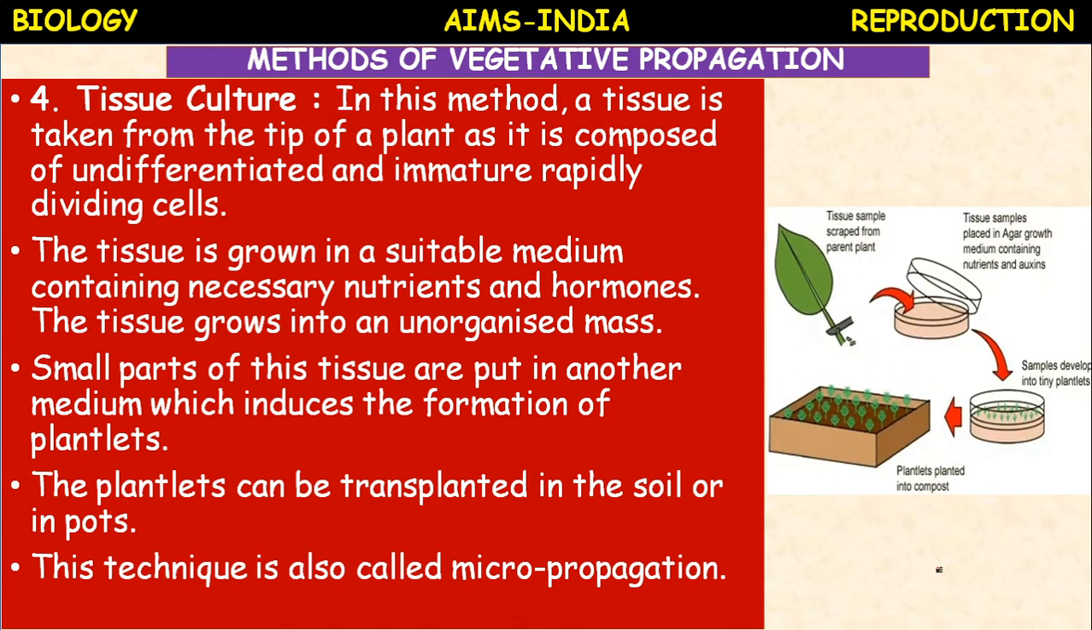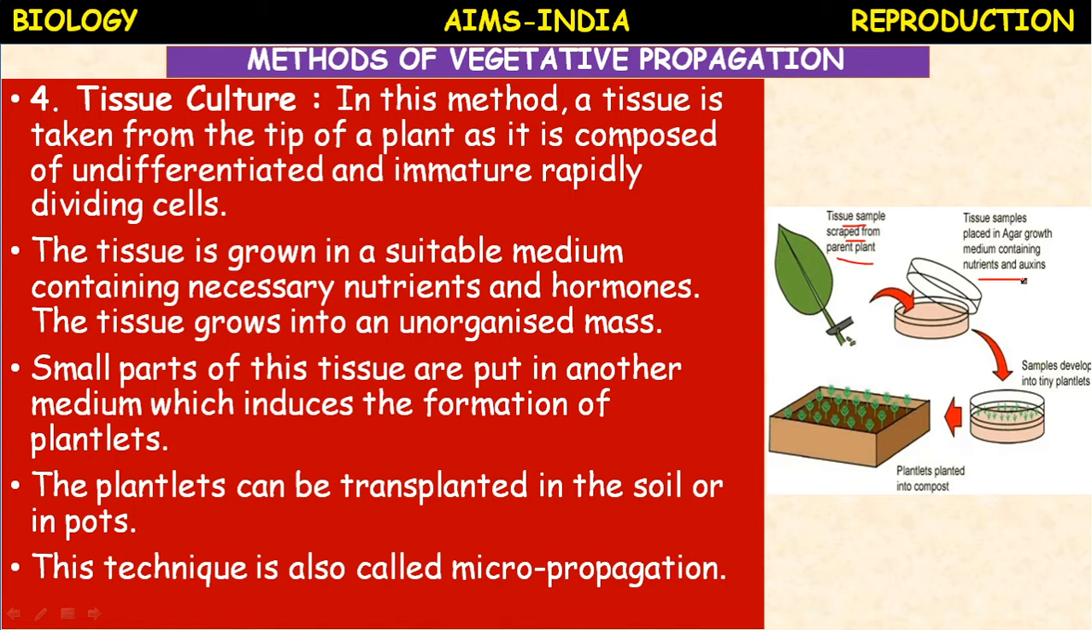Okay. See here, a simple image is given. A tissue sample is scraped from the parent plant. That tissue sample is called an explant. The tissue sample is placed in agar or growth medium, often with coconut milk. The agar growth medium contains the nutrients and auxins. Auxins are the hormones which help in the initiation of roots.